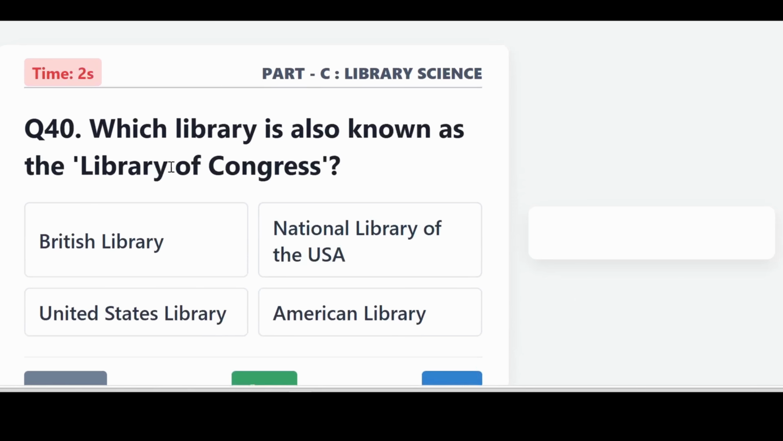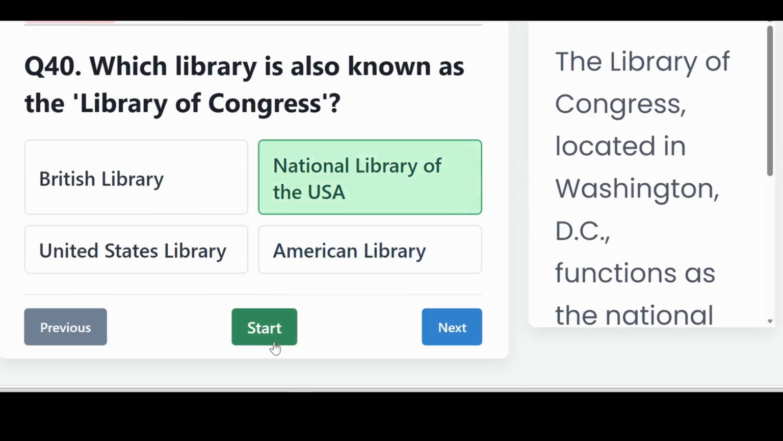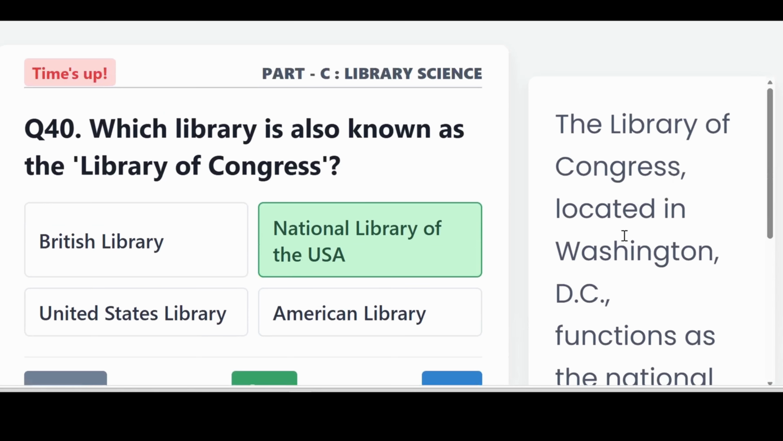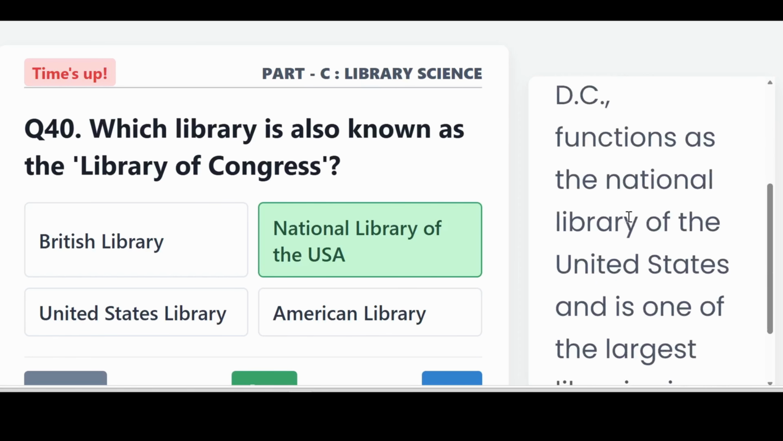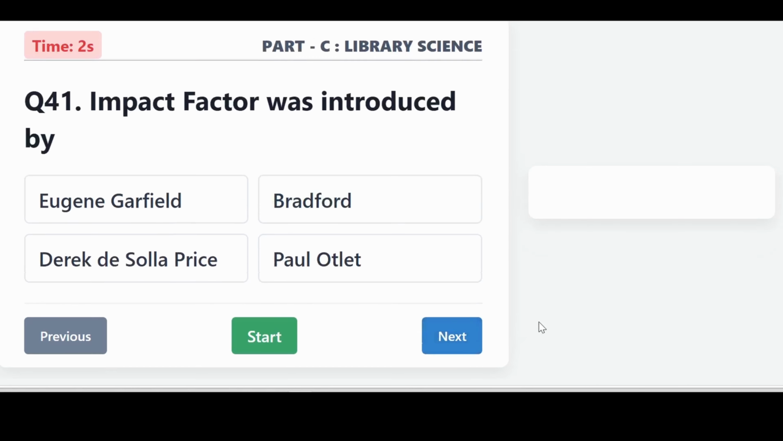Which library is known as the Library of Congress? It is the National Library of the USA. The Library of Congress, located in Washington, D.C., functions as the National Library of the United States and it's one of the largest libraries in the world.